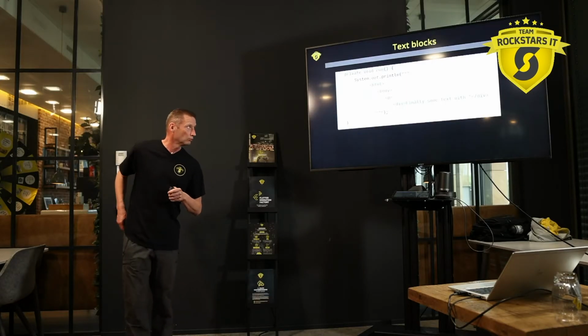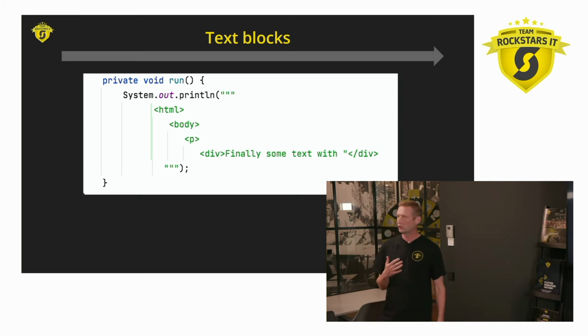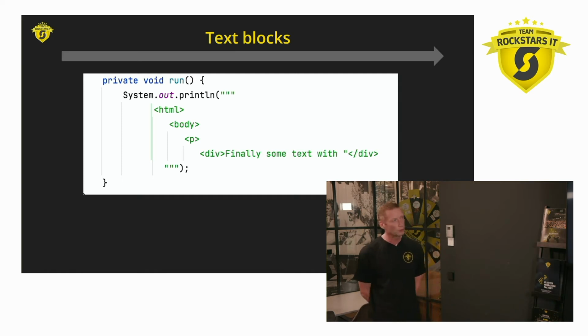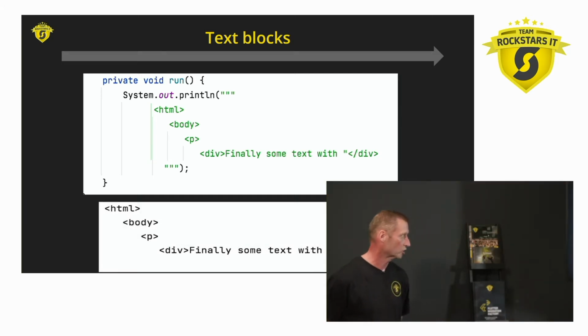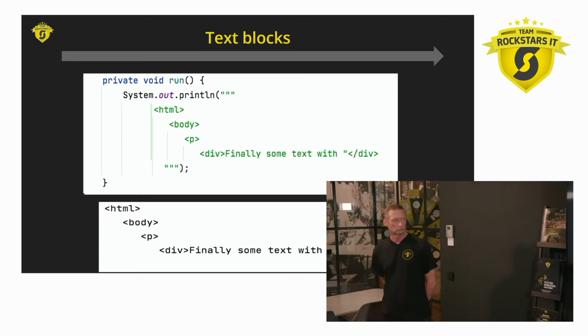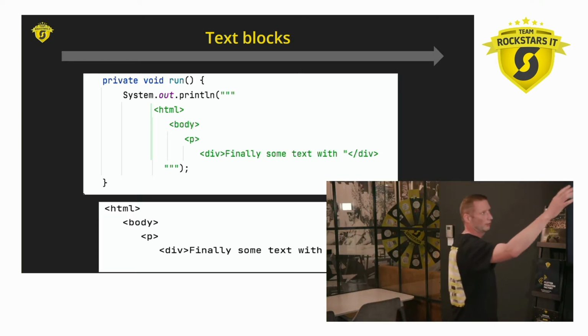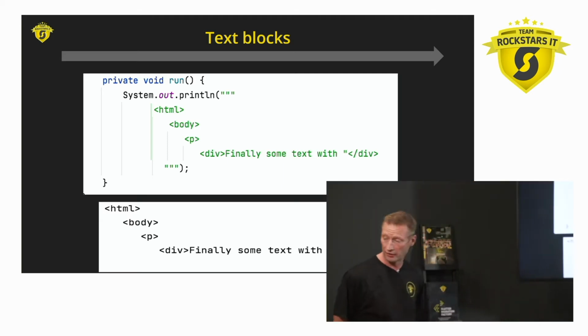So here's an example of a multi-line string. I really like this addition to Java. I've used Groovy many years before, and I remember they already had text blocks in there, so I really like it. If you would run this piece of code here, you would get an output which looks something like this. Now you may wonder, the HTML and the other lines are much more indented to the right, but suddenly in the result it doesn't seem to be that way.